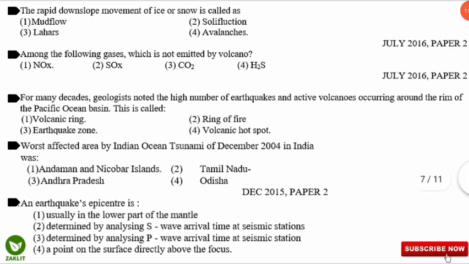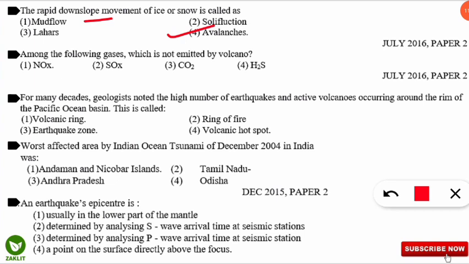Next question is coming up on your screen. The question is, the rapid downslope movement of ice or snow is called as what? So whether it is called as mud flow, lahars, solifluction or avalanches. So here the correct option will be, it is called as avalanches, that is the downward rapid movement of ice or snow. Let's move to the next question.